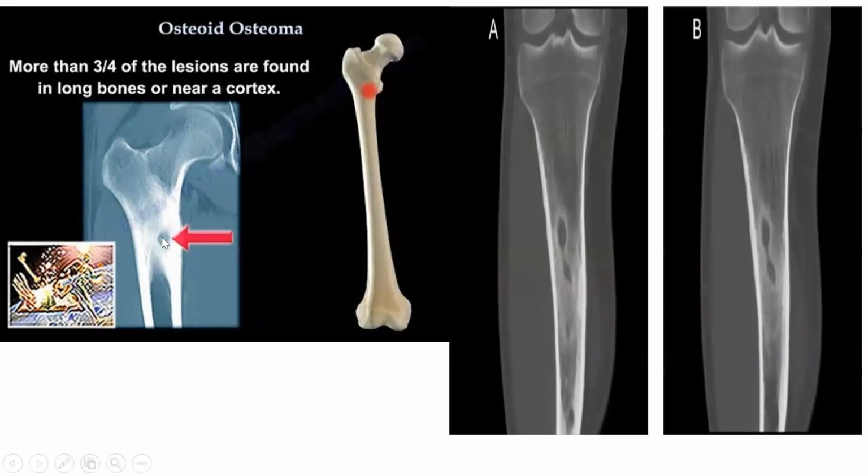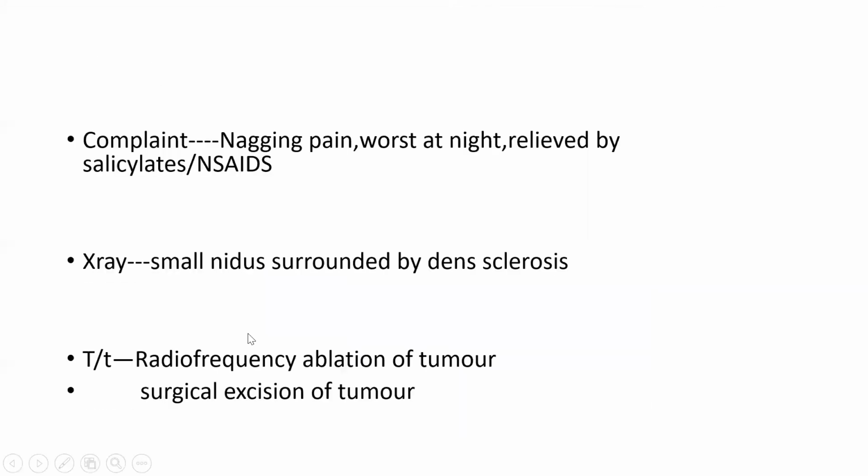What is radio frequency ablation? There is a pen-like probe which you put into this area, and the area gets coagulated. Coagulated means burned; in layman's terms you can say burned. So it burns that area, that is radio frequency ablation, or you remove that whole area. It can be removed easily. It is a benign tumor, so there is nothing to worry about, like it being malignant.